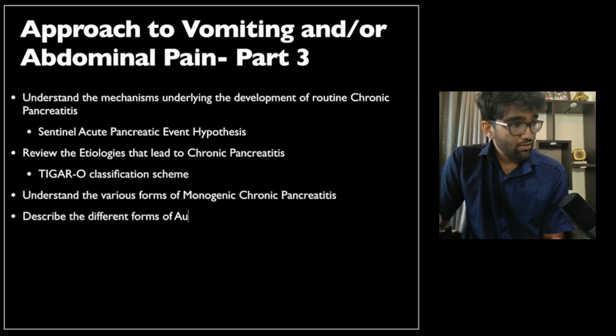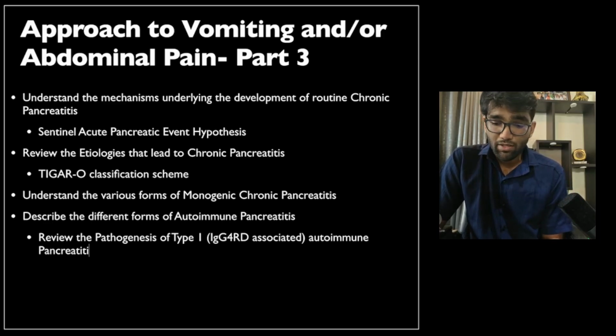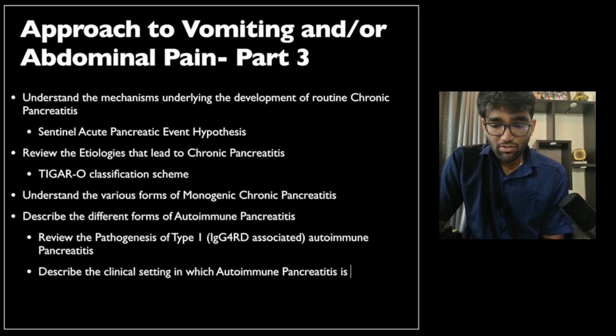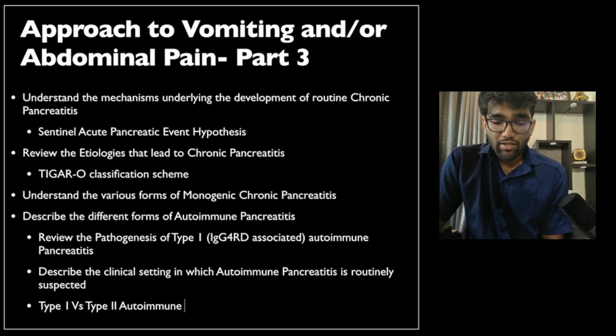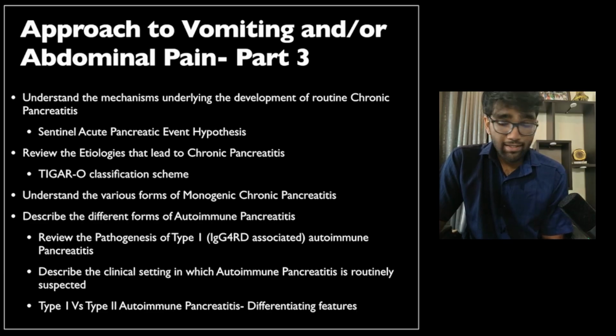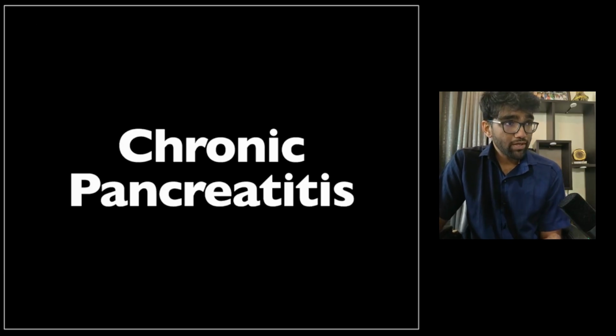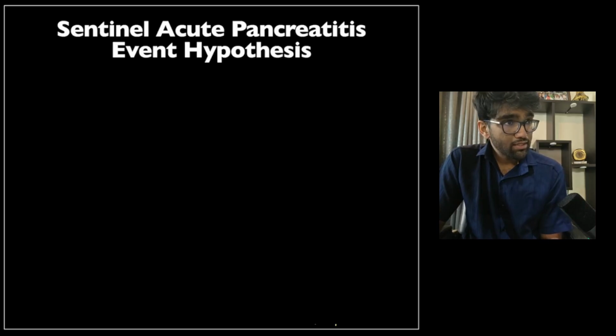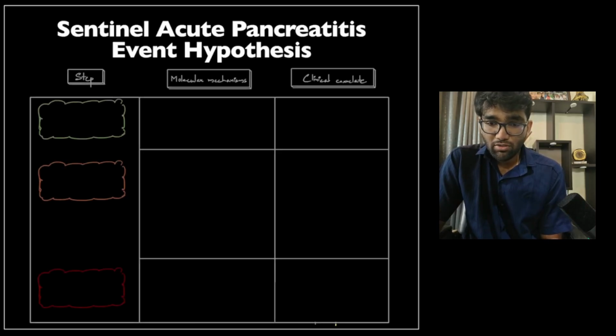We'll describe the different forms of autoimmune pancreatitis, and review the pathogenesis of type 1 autoimmune pancreatitis, which is also called IgG4 related disease associated pancreatitis. We'll describe the clinical features, the clinical settings that lead to a diagnosis of autoimmune pancreatitis. And then finally, we'll try to differentiate between type 1 and type 2 autoimmune pancreatitis clearly. Okay, so jumping right into it. Chronic pancreatitis, the sentinel acute pancreatic event hypothesis.